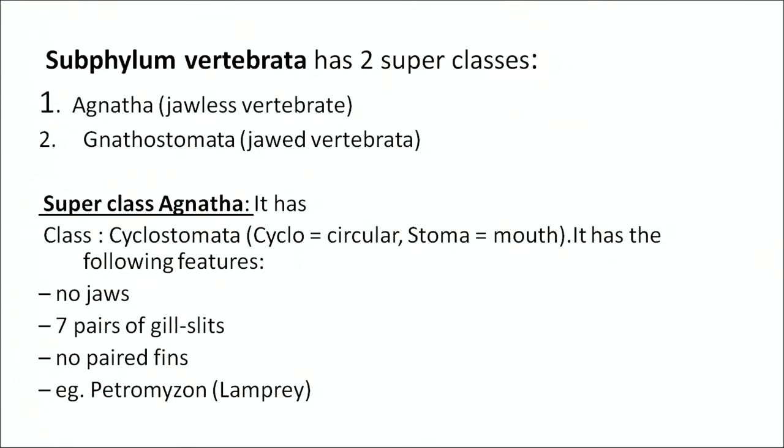Now this subphylum Vertebrata has a notochord which is replaced by a vertebral column. It has 2 superclasses, Agnatha, that is jawless vertebrates, and Gnathostomata, that is jawed vertebrates.